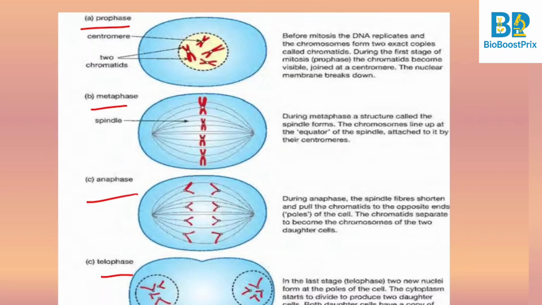So here we have this telophase, prophase, the nuclear membrane you can see starts disappearing. Metaphase, the chromosomes are arranged on the center, the sister chromatids. Anaphase, the chromatids get separated and reach the opposite pole.